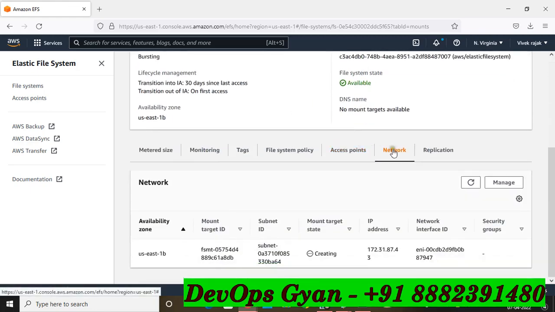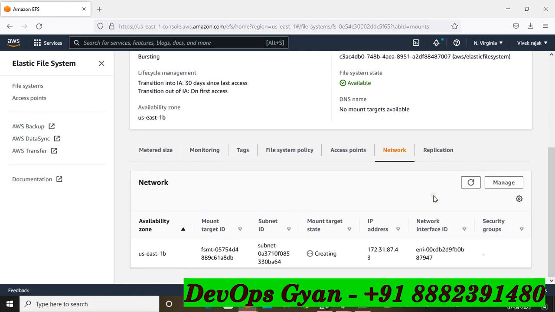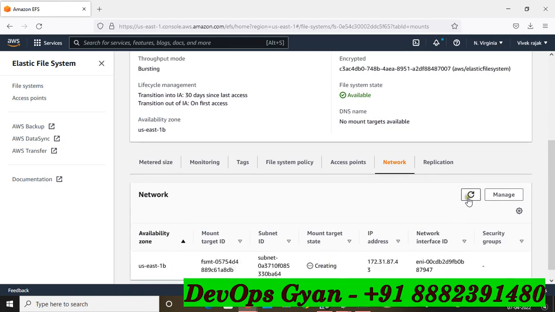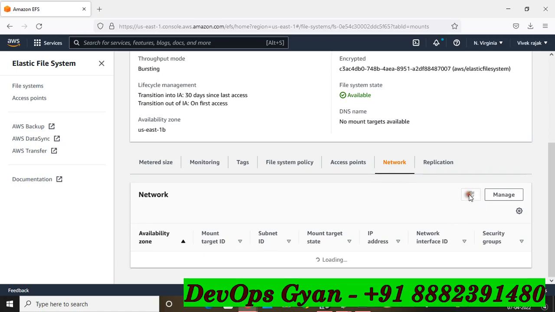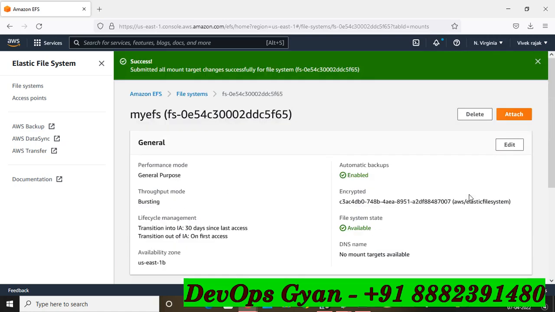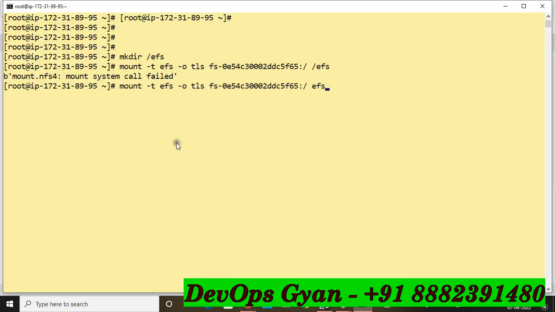Now go to the attach section, refresh one more time, refresh one more time. So it is going to create, just wait. Okay, the mount target was created successfully. Now go to the attach section. Now copy these commands. Now go to the terminal section.